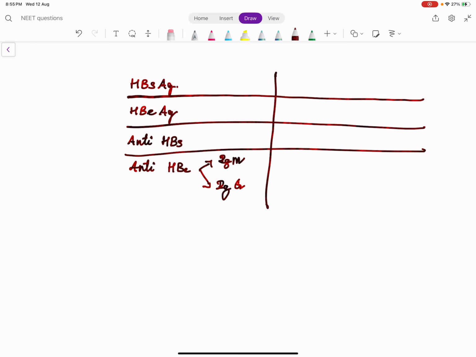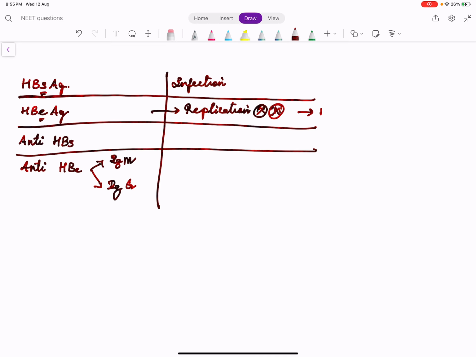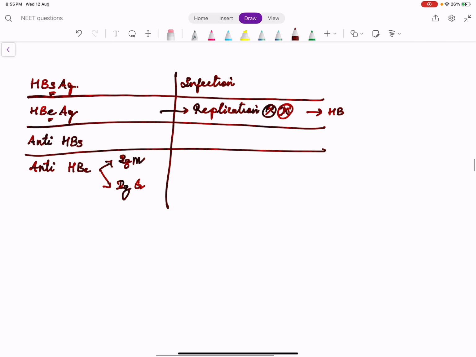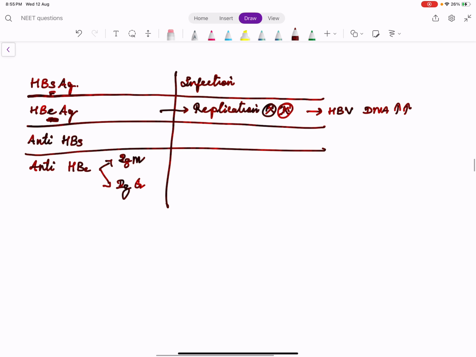What does HBsAg indicate? If the hepatitis B surface antigen is present, it means definitely an infection is present. So he was exposed to the hepatitis B virus somewhere in his lifetime, be it acute or chronic. What does HBeAg indicate? Whenever E is positive, it always indicates replication. When replication happens, what will be high? Hepatitis B is a DNA virus, so when replication occurs, HBV DNA levels will be high. So HBeAg as well as HBV DNA levels go together.